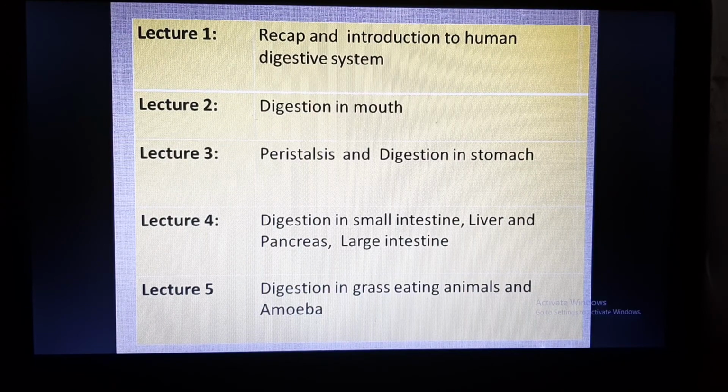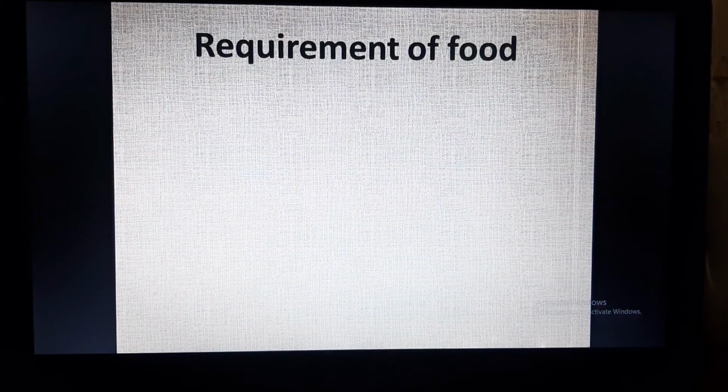I'll be taking it in 5 lectures. The first lecture will be for recap and introduction to the human digestive system. In the second lecture I'll be conducting digestion in the mouth. Third, peristalsis and digestion in the stomach. In the fourth lecture we'll study digestion in the small intestine, liver, pancreas and large intestine. And in the last lecture we will study digestion in grass-eating animals and amoeba. So let us start from the recapitulation, that means revising what knowledge we have about the chapter.